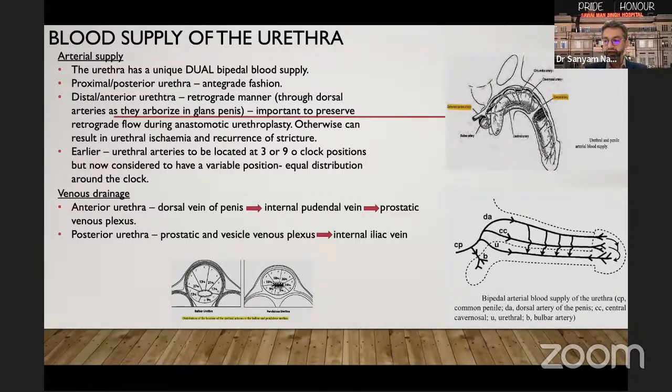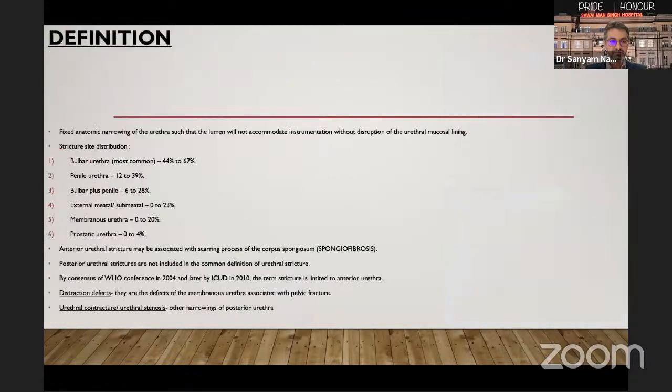Within the spongiosum, there are typically 2 to 3 urethral arteries. Earlier, it was thought that the urethral arteries were located at the 3 o'clock and 9 o'clock positions, but currently it is considered to have a variable position with equal distribution around the clock. For venous drainage, the anterior urethra drains into the dorsal vein of the penis, internal pudendal vein, and further into the prostatic venous plexus, and the posterior urethra drains into the prostatic and vesical venous plexus into the internal iliac vein.